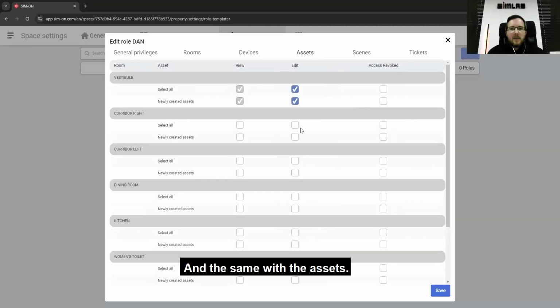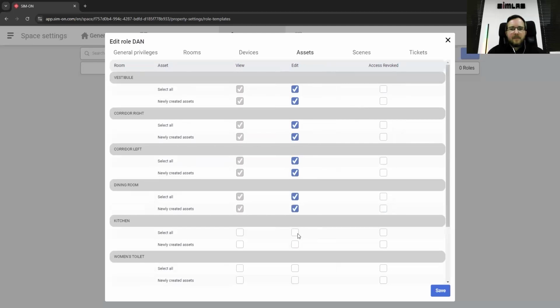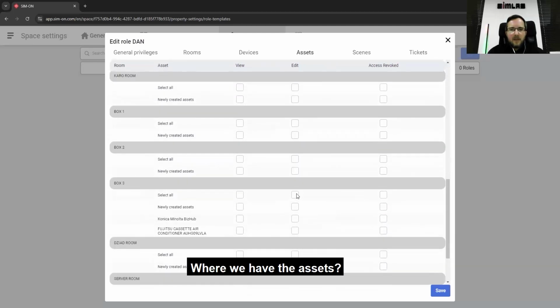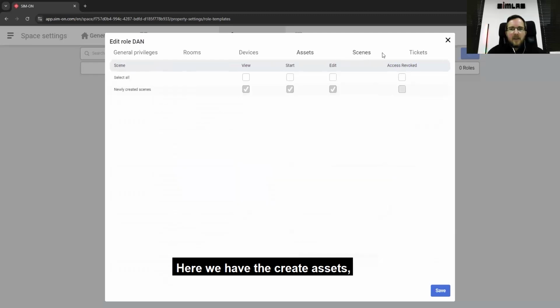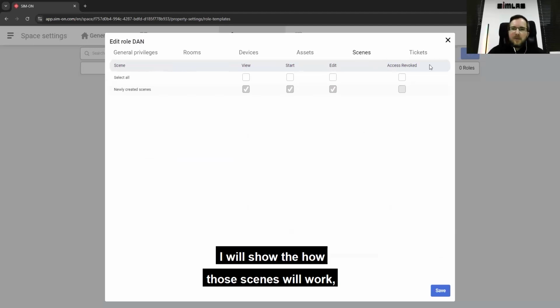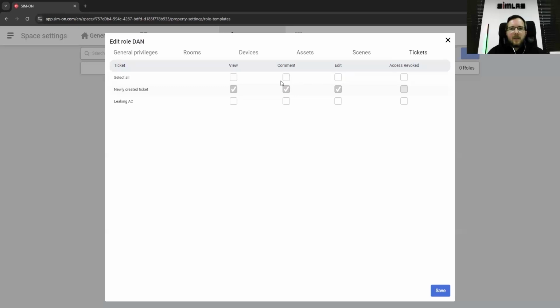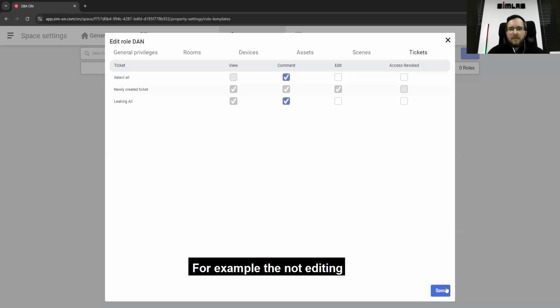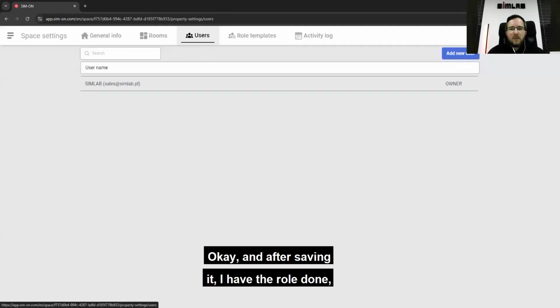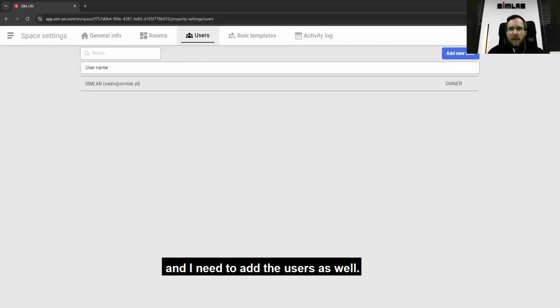The same with the assets, where we have the assets here. We have create assets and the scenes. I will show you how those things work, and also for the tickets. For example, not editing but commenting, all of that. Okay, and after saving, I have the role done, and I need to add the users as well.